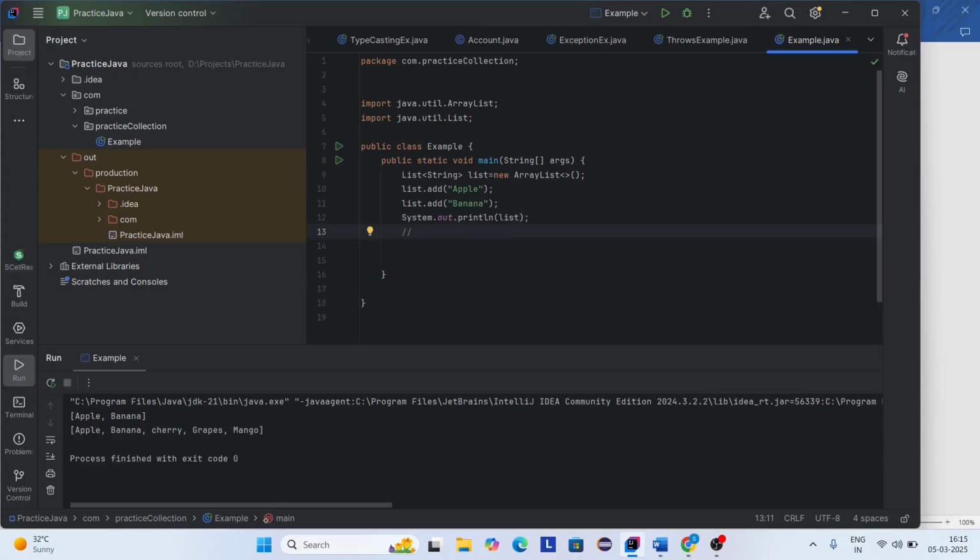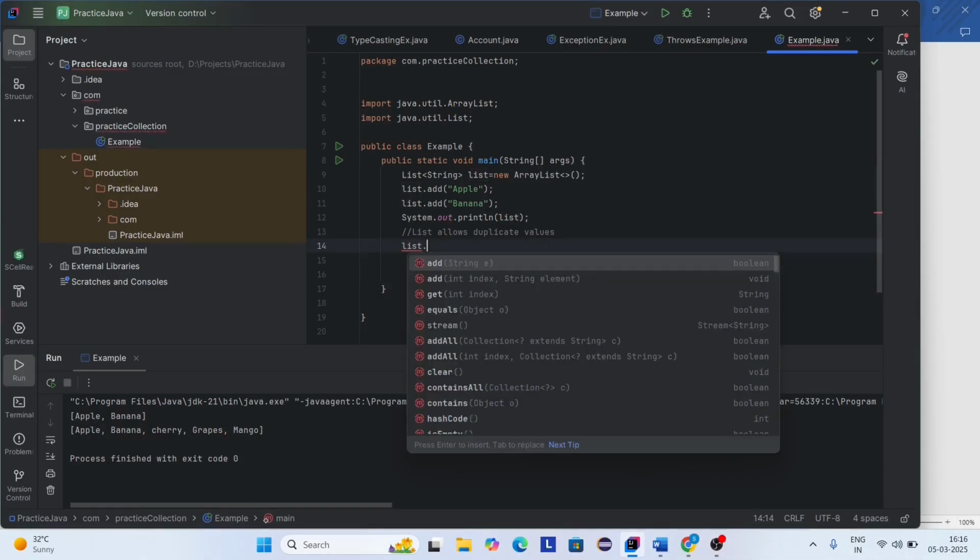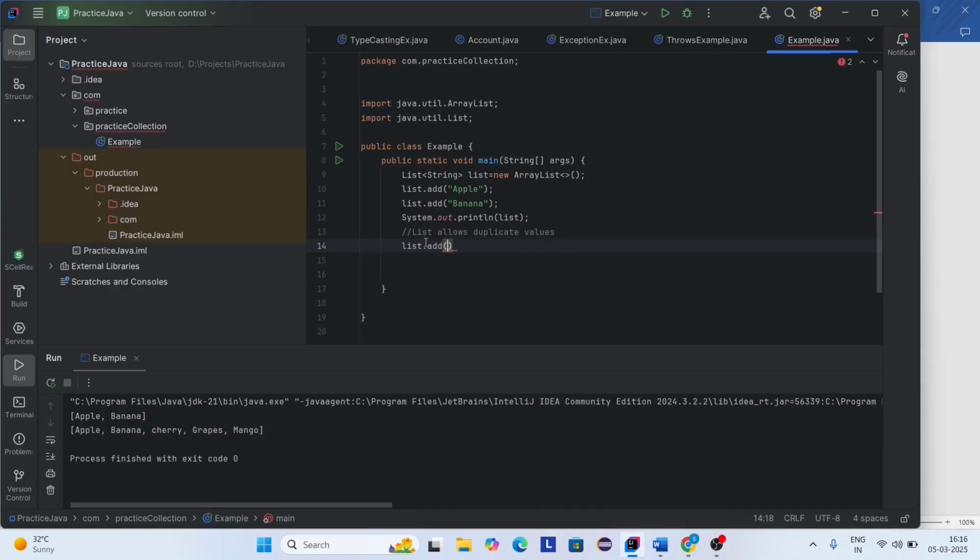Now we are going to check whether list allows duplicate values. Now a few more elements I'm going to add to the list. I'm going to add grapes to the list, and again the same element apple is added to the list.